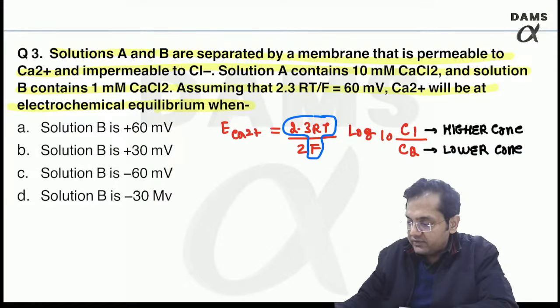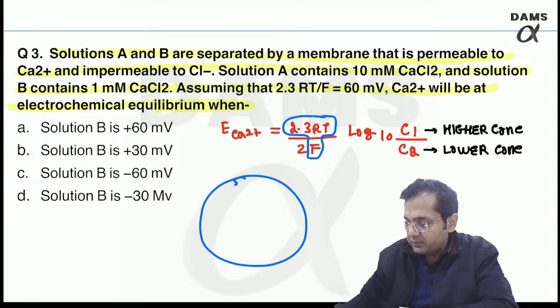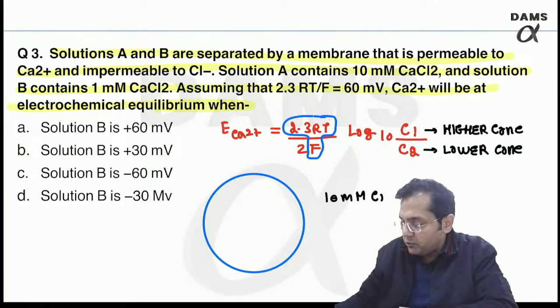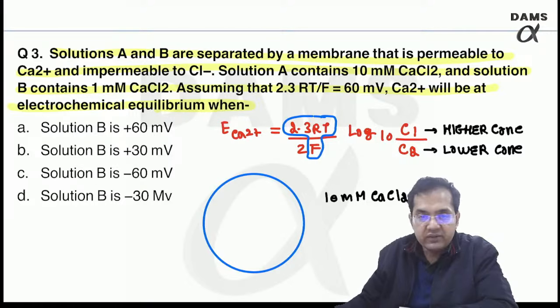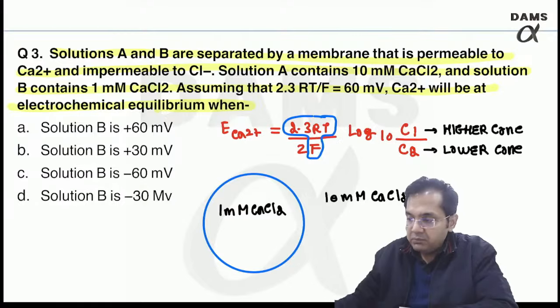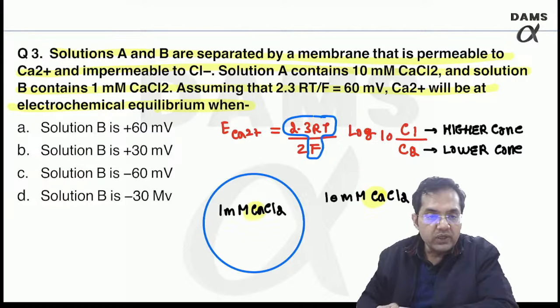So understand now that if this is a representation of my cell, then outside we have 10 millimoles of calcium chloride solution. Inside we have only 1 millimole calcium chloride. But the membrane is permeable only to calcium. So I will only look for calcium, right?